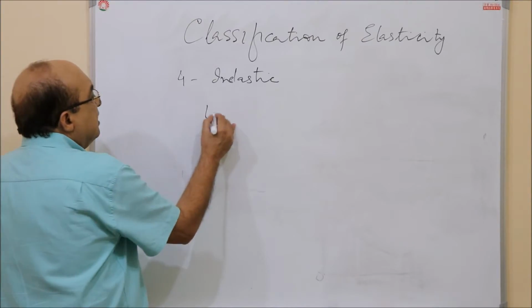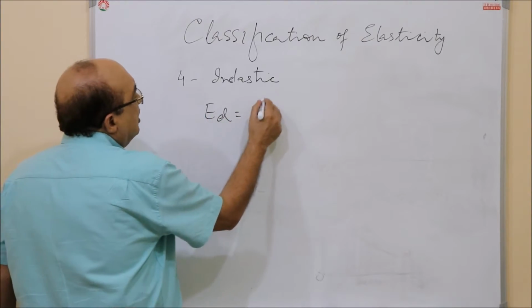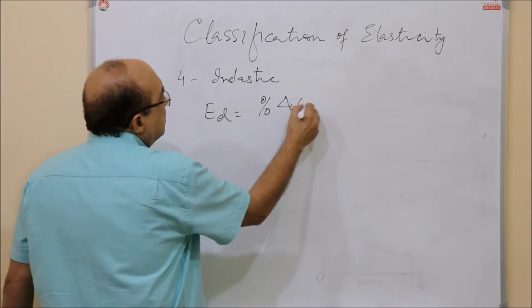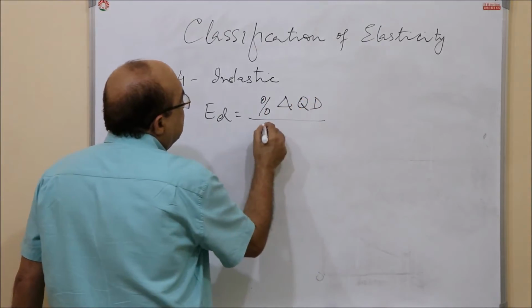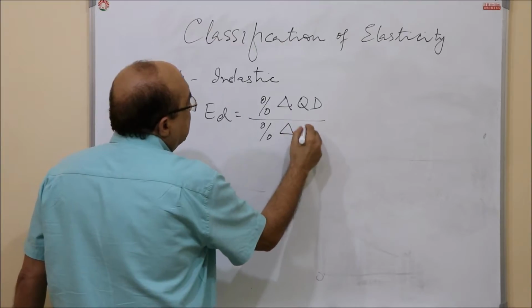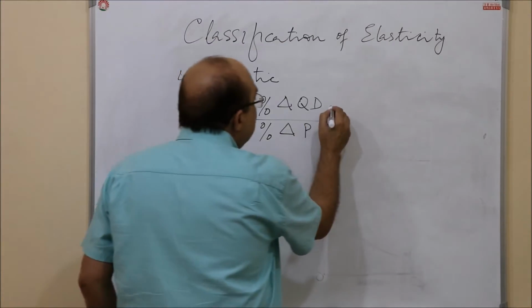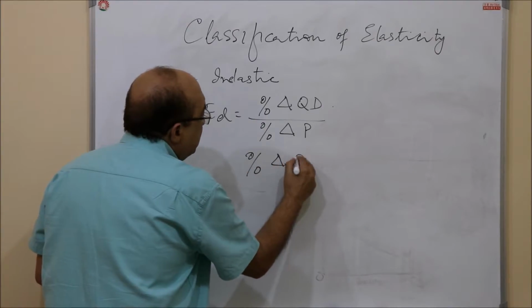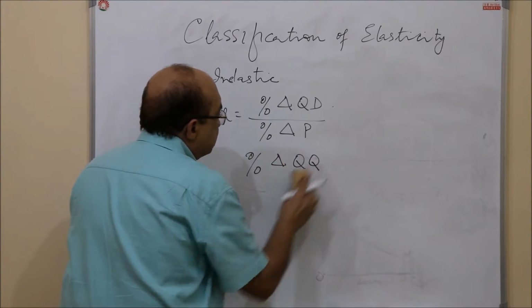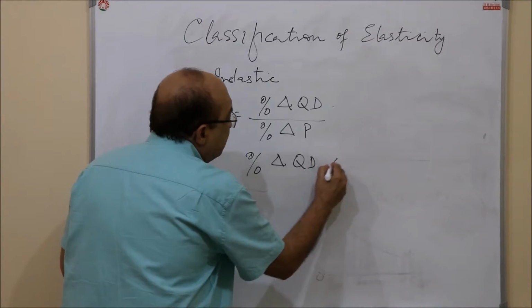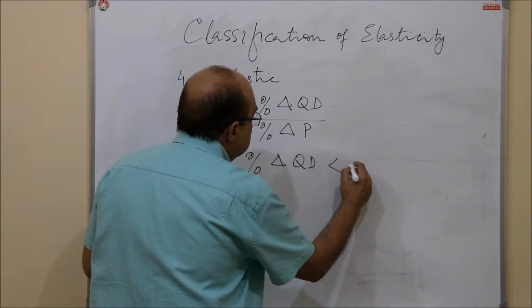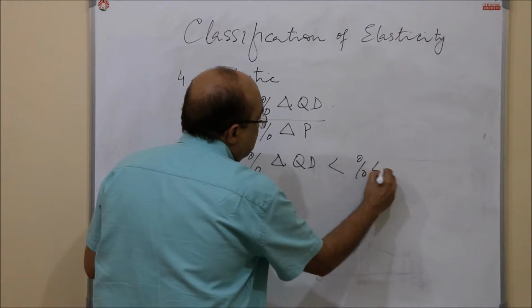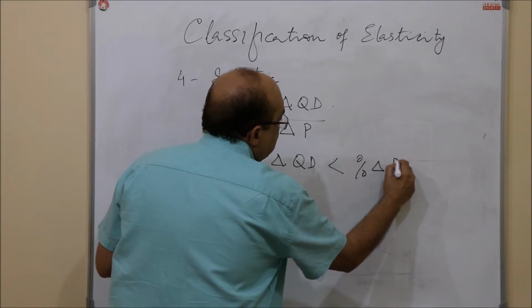And the same formula, the percentage change in QD divided by percentage change in price. Here this will be smaller. I mean, percentage change in QD is smaller than percentage change in price.